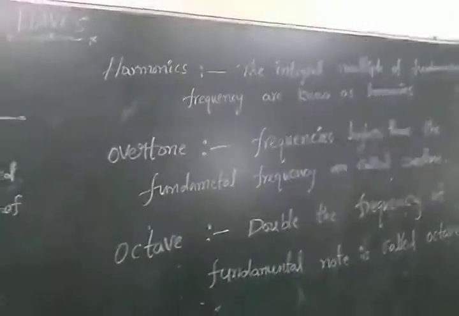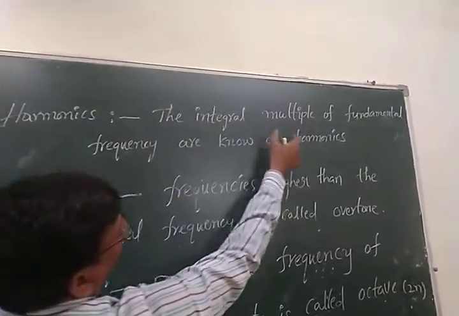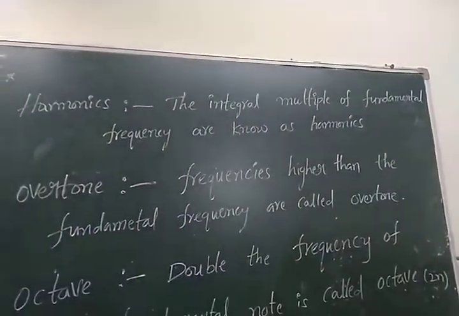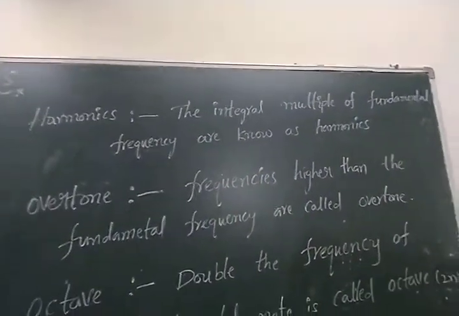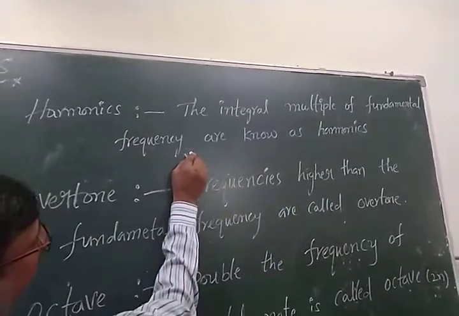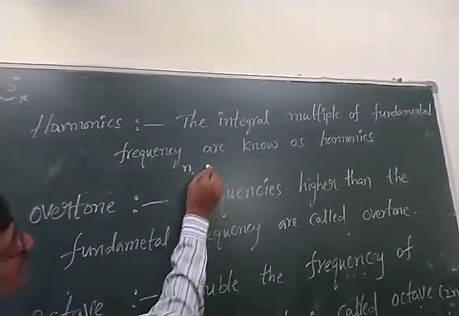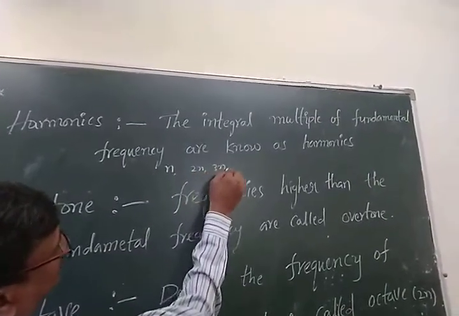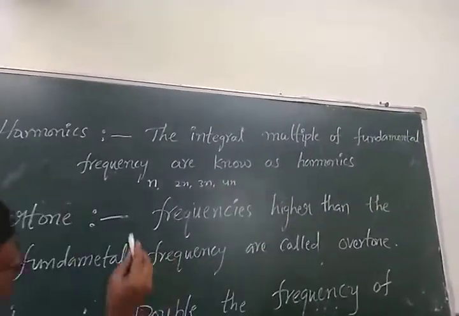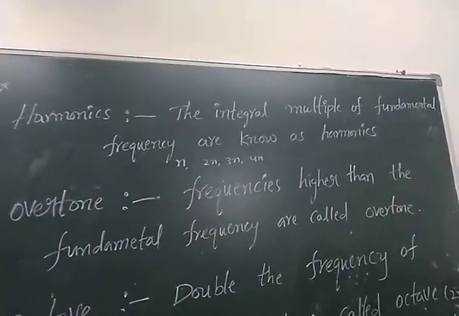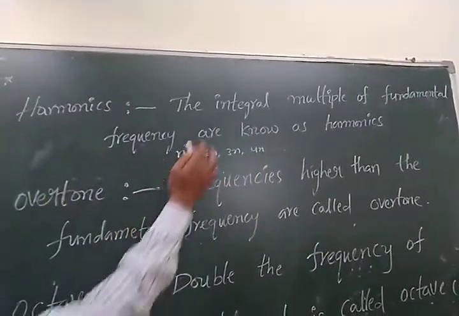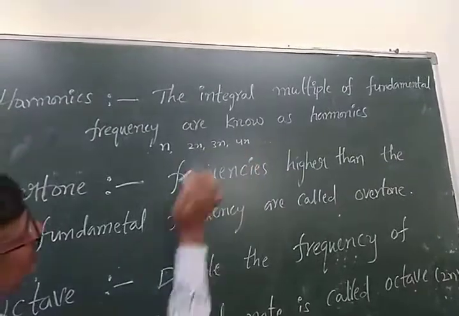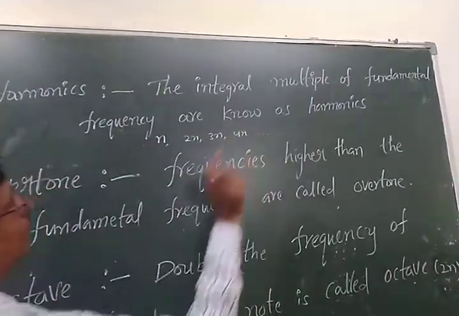The next one is the harmonics. The harmonics are the integer multiples of the fundamental frequency. For example, the fundamental frequency is n, and after that 2n, 3n, 4n and so on. This n is the fundamental frequency, the first one, and the next ones are multiples 2, 3, 4. That is, 1, 2, 3. The integer multiples of the fundamental frequency are called the harmonics.